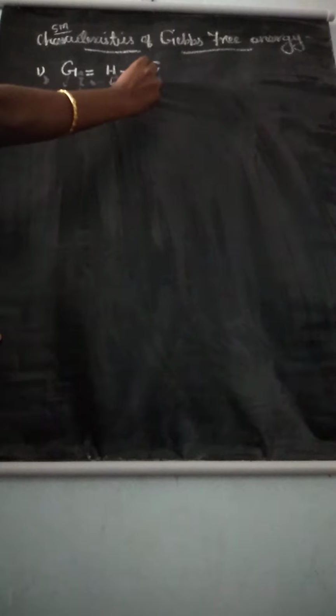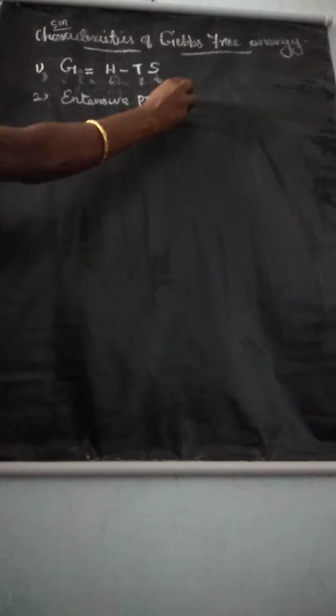Okay, listen, we can see one more topic: characteristics of Gibbs free energy. This is one of the important 5-mark questions. First point, listen. Gibbs free energy G is defined as H minus TS. Here G is Gibbs free energy, H is enthalpy, T is temperature and S is entropy.